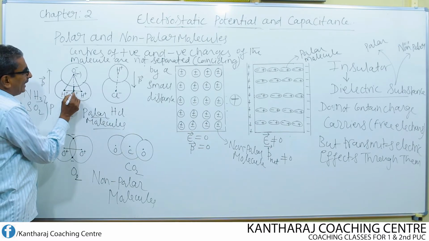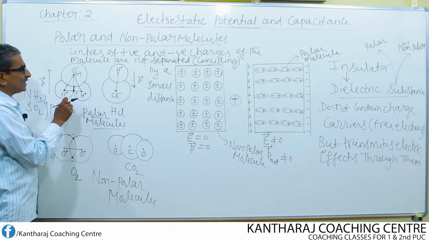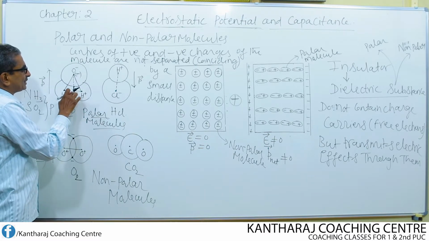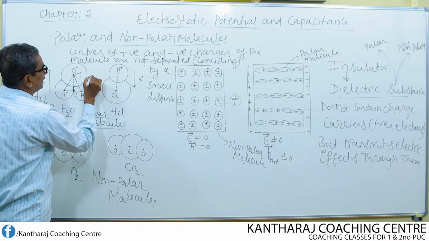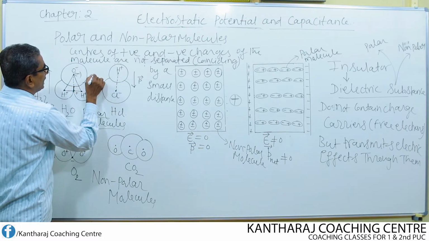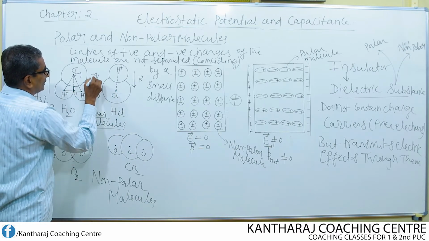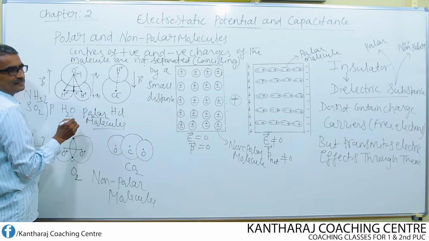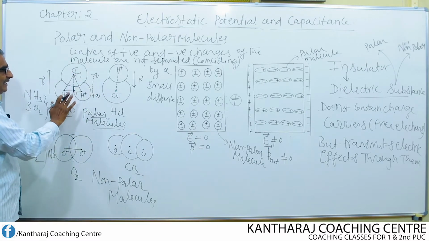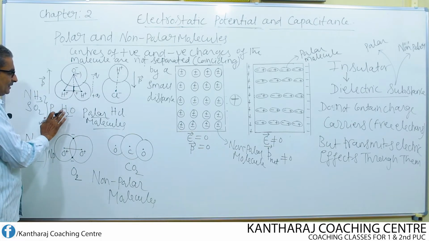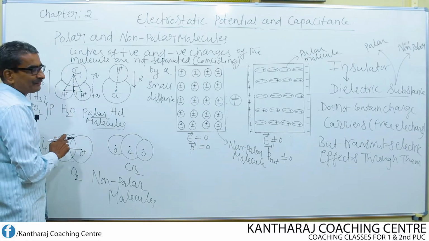So, this is the average center of positive charge and this is the center of negative charge. It is found that negative charge and positive charge are separated by a small distance like this. Overall, I can write like this. This is minus q and this is plus q. So, the two charges are separated. Okay. So, this is how we can write the diagram of the H2O polar molecule where the centers are separated.